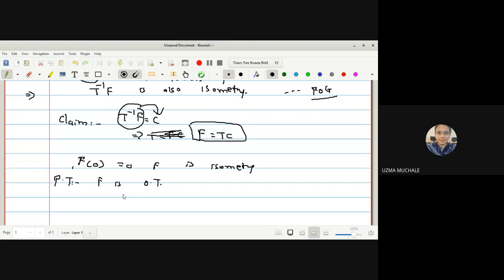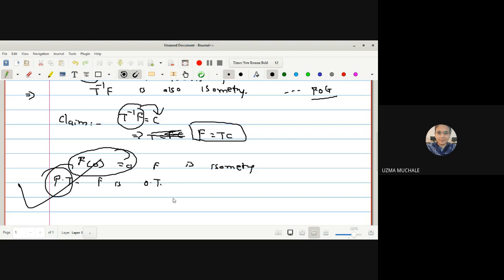So we can take help of this theorem to prove the result. Correct. Given that F is an isometry and f of 0 is equal to 0, then we can say that F is an orthogonal transformation. Okay. To prove any isometry to be an orthogonal transformation, only one condition is there: F of 0 is equal to 0.